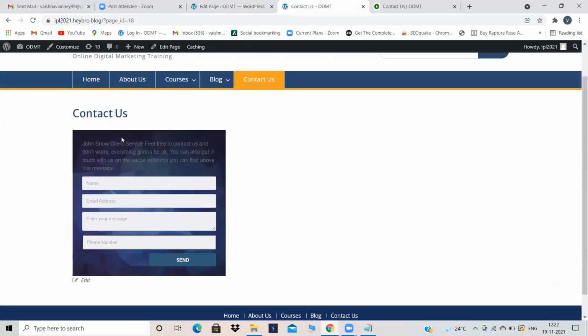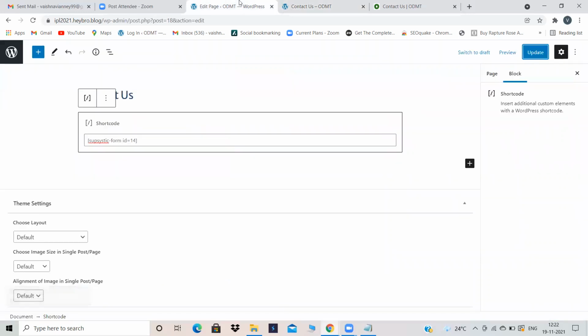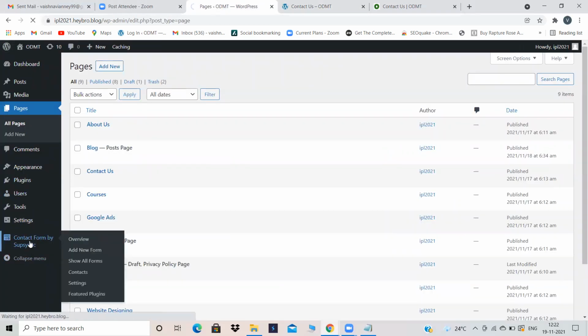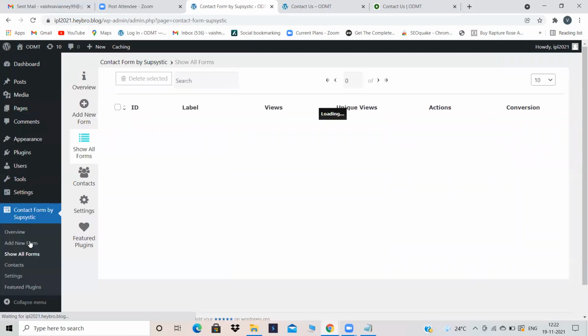See, I have told you, right? Your contact us form is getting cropped. That emoji and everything, we cannot see that particular thing. It is getting cropped for some reason, no matter if you're doing the changes or not. But this is how it's going to look. So now if you want to enter the details, you can enter the details. And if you want to see the details where somebody has inquired, you have to go into the contact form by Subsystic, and in the contact options, you will see the details.